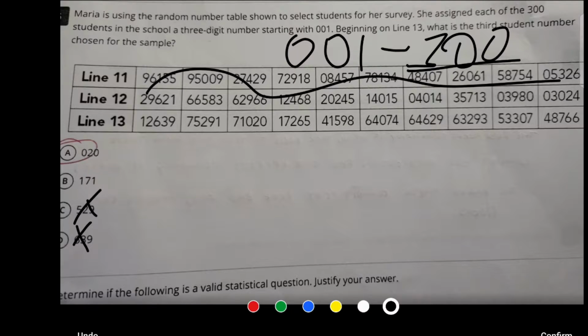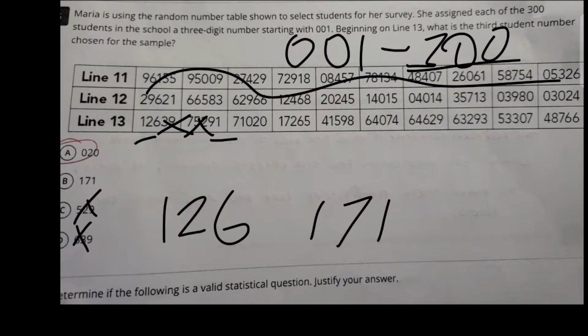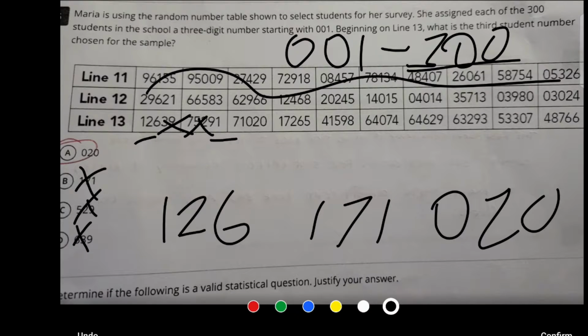So starting with line 13, we're going to use every 3 digits to determine our answer. So 126 is the first number chosen. Now 397 will not be chosen as it does not correlate. 529 also does not correlate. 171 will be our second number, meaning 171 cannot be our answer. And 020 will be the third number, making it the answer to problem number 6.